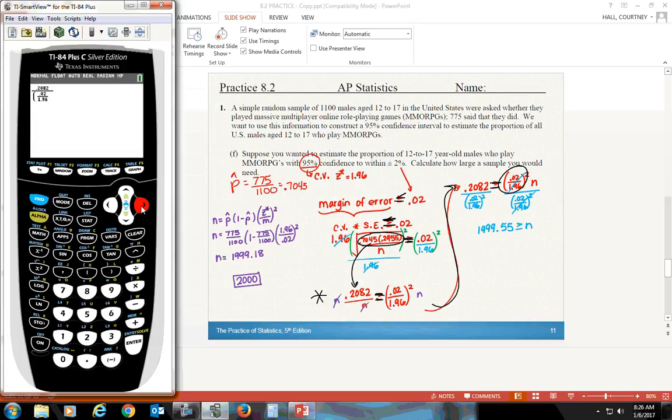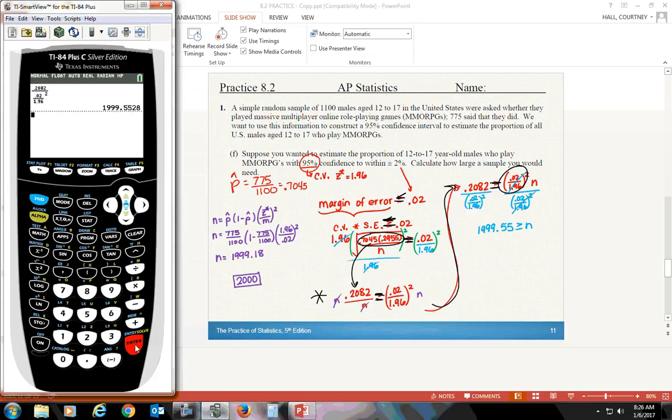And guys, I do realize that the solutions, or the PowerPoint, if you follow their algebra, they do it a lot different than I do, but I promise you, you get the same answer in the end, okay? So if you like their algebraic way of approaching it better, go for it. I like Mr. Schuster's way better, to be honest with you. But again, you're going to have to memorize his formula to be able to do it. So anyway, the way I just did it, you get 2,000.